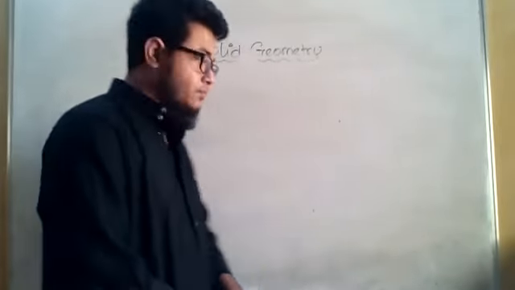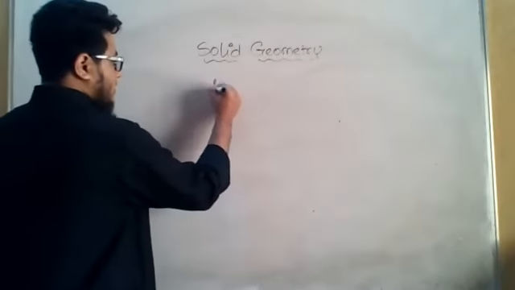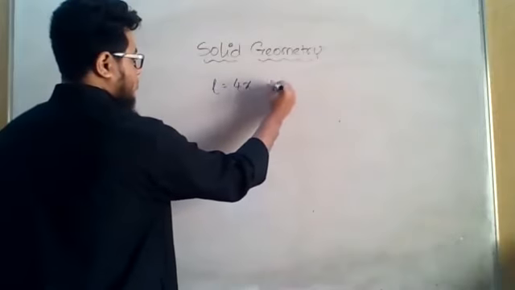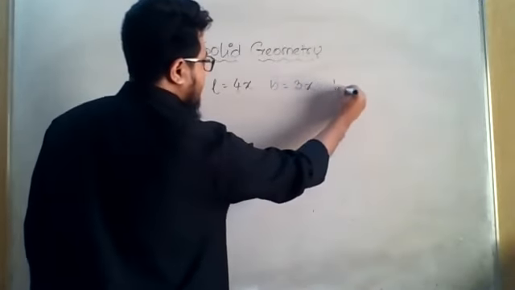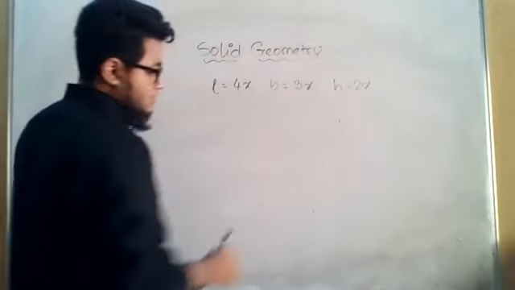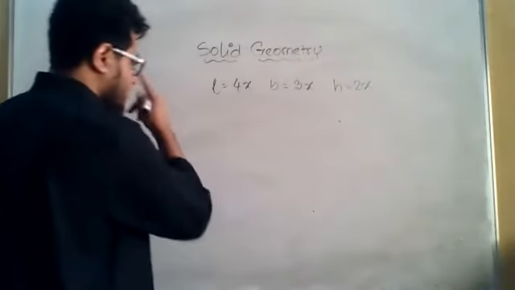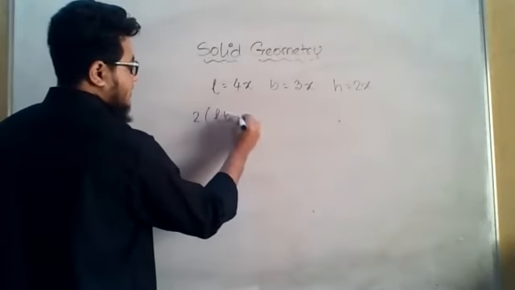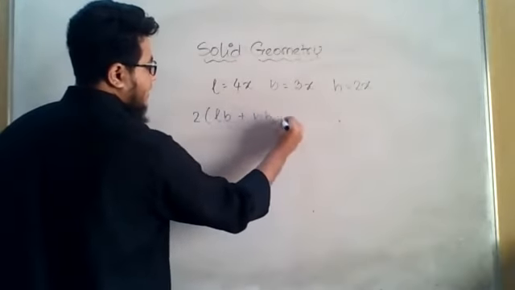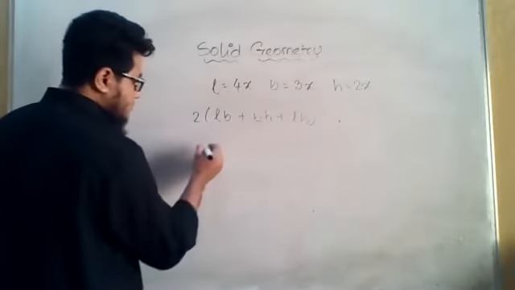Okay, I'm free. Okay, now the area of its whole surface is 468 square meter. Now if you remember, already we considered the length to be 4x, breadth to be 3x and height to be 2x. Okay, the area of its whole surface, what is the formula to find out the area of whole surface? 2 into length into breadth, breadth into height, length into height.